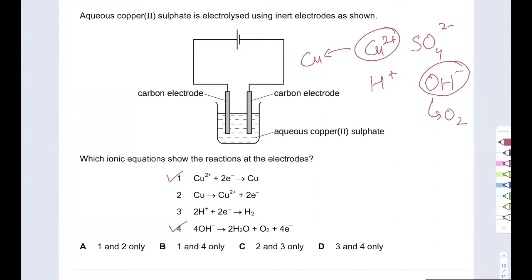So the solution observations are: the solution will go from blue, this is the blue thing, and it will go colorless because I'm getting less and less of copper ions. Also, the pH will decrease because I'm getting more H positive and less OH negative. They're used up. It will become acidic. And this is a pink solid. So I will see a pink solid formed. Yeah, so my options are pretty straightforward. It is B.